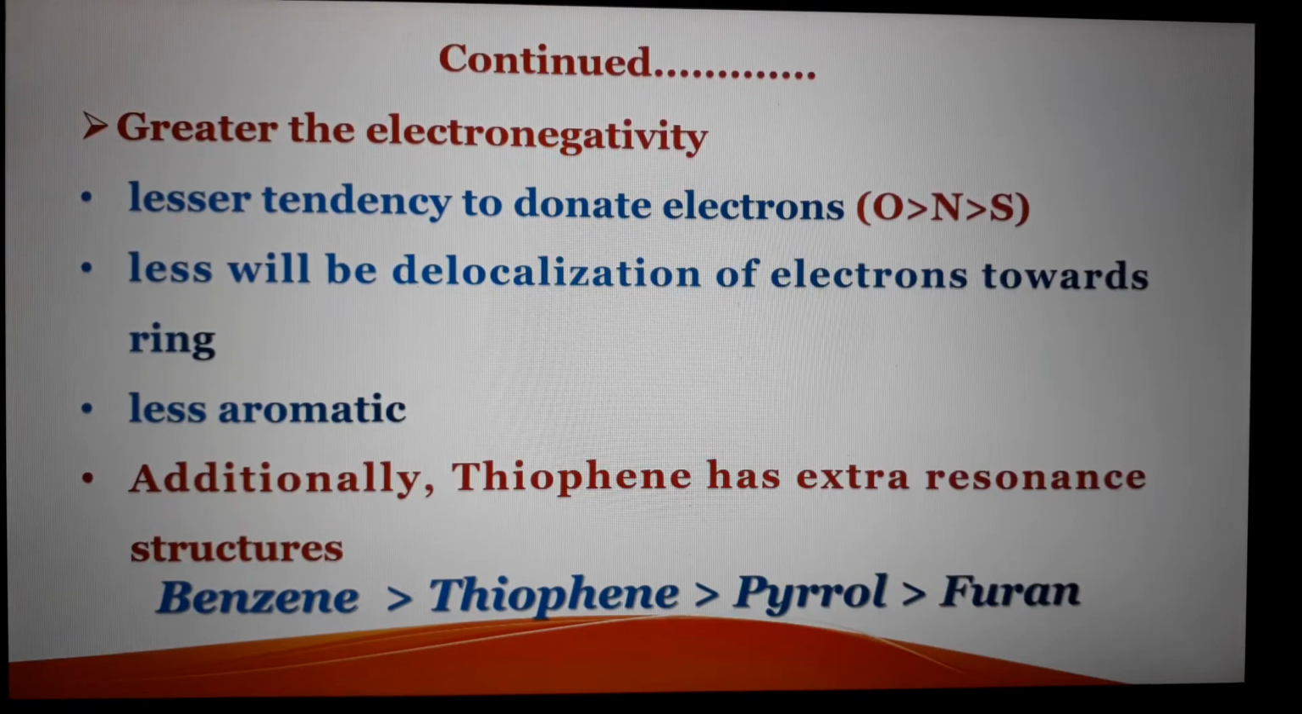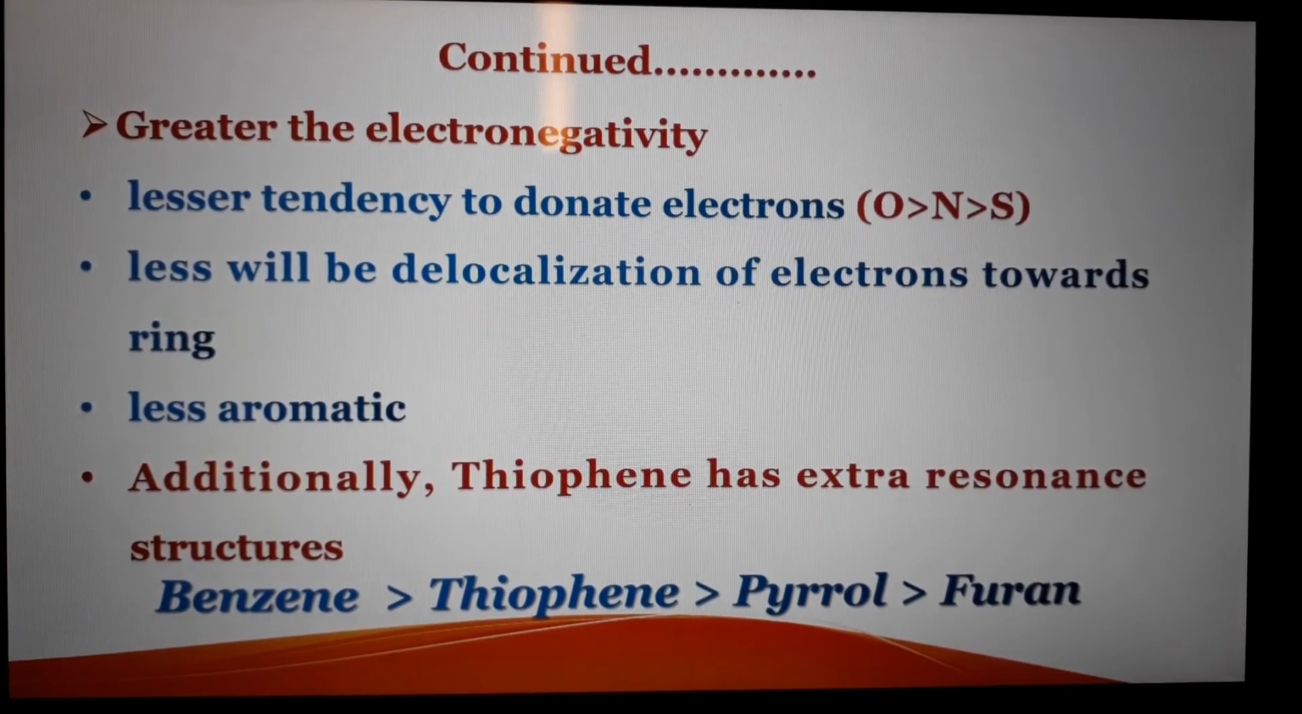So overall aromatic character can be defined as follows. Benzene is more aromatic because there is no charge separation in contributing structures. Then thiophene, which has sulfur with less electronegativity and additional resonance structures. Then comes pyrrole, which has nitrogen, which is less electronegative than the oxygen of furan. So the overall order is: benzene is more aromatic than thiophene, than pyrrole, than furan.